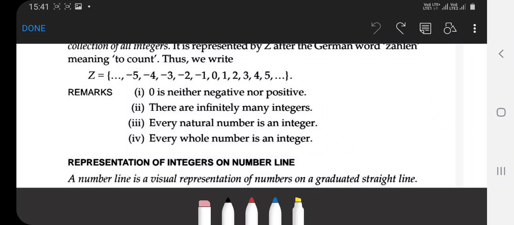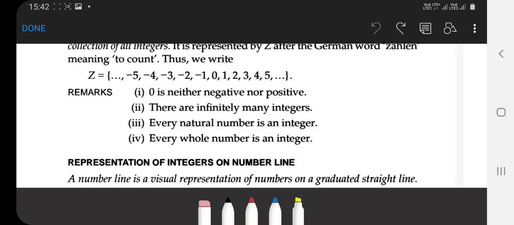Every natural number is an integer, because in the integers all the natural numbers are included. Every whole number is an integer, because all the whole numbers are in the set of integers.